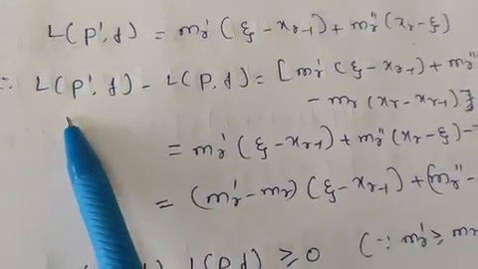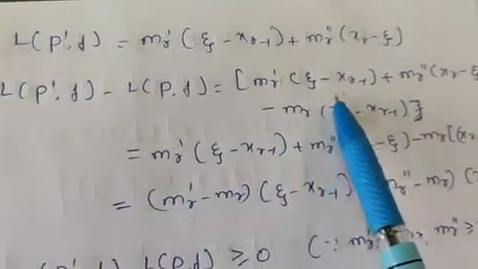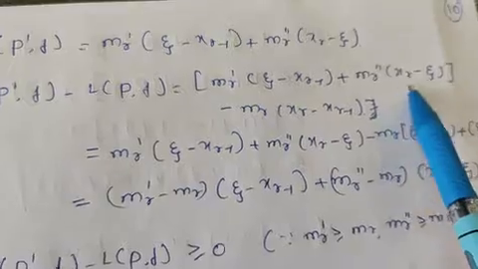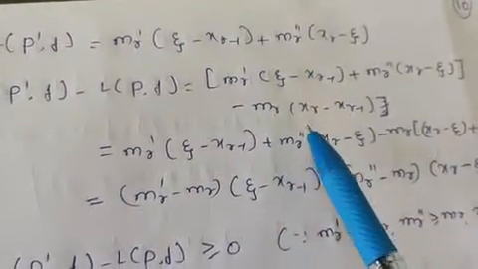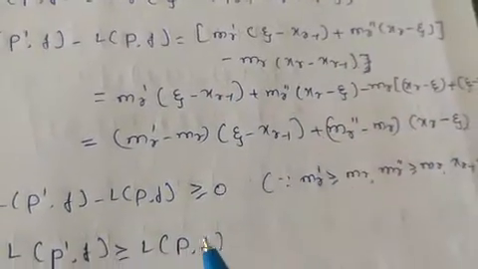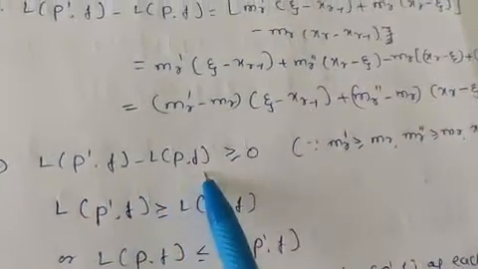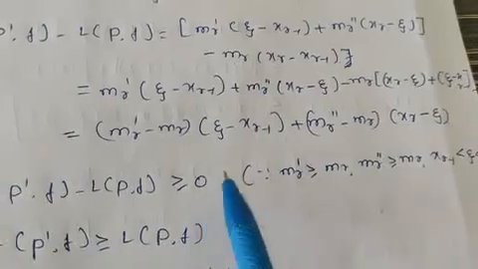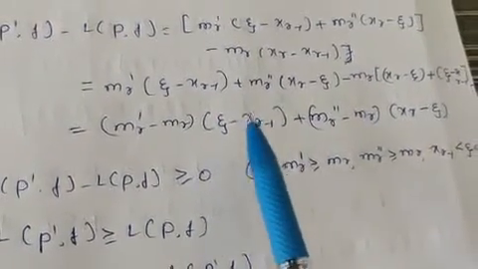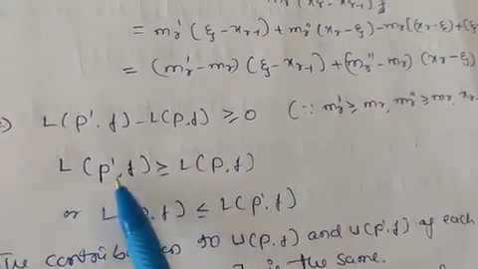Subtracting these two, we will get LP dash f minus LPf is equal to mr dash (psi minus xr minus 1) plus mr double dash (xr minus psi) minus mr into (xr minus 1) upon this bracket. And here, after simplification, you will get LP dash f minus LPf is greater than or equal to 0. So if you solve this in your notes, I have given notes, if you simplify this you will get this here. So what this implies is LP dash f is greater than or equal to LPf, or we can take LPf is less than or equal to LP dash f.